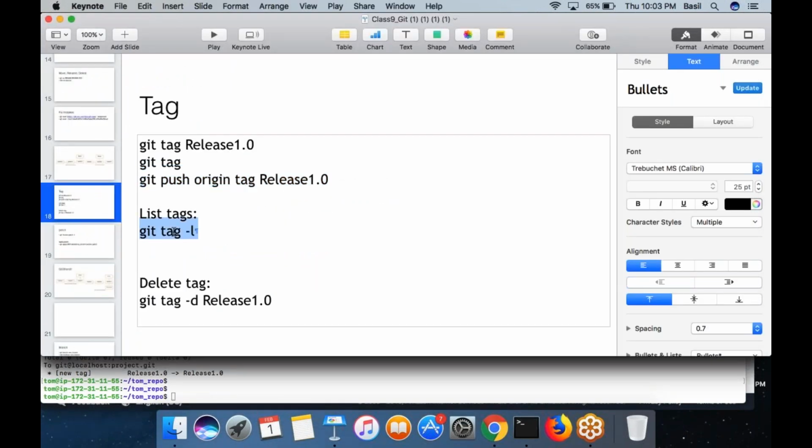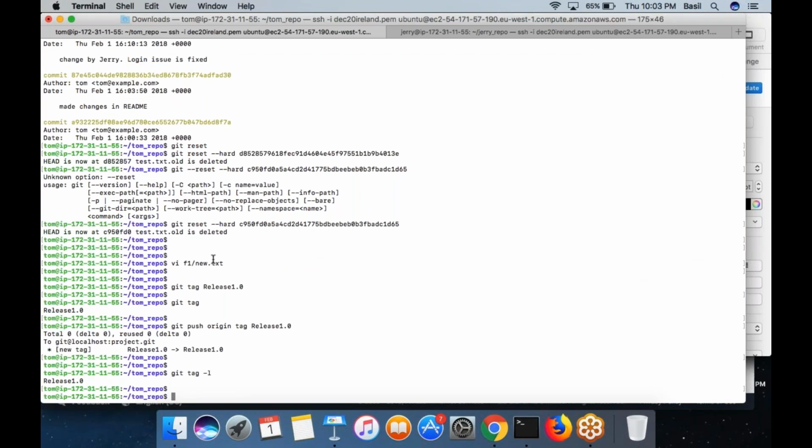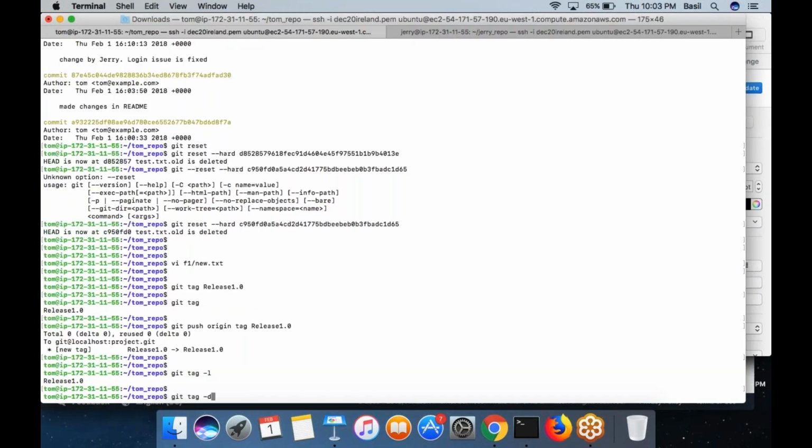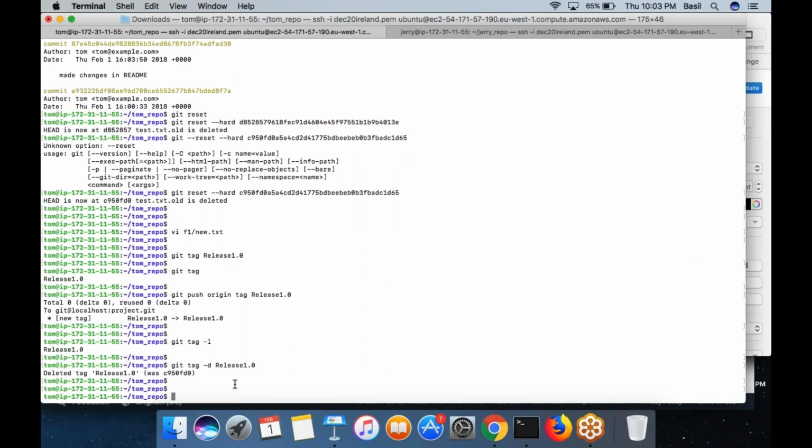Right, at any point of time we can run this command git tag or git tag hyphen l, which would show you the list of tags that you currently have. If you want to delete a tag, you can delete it at any point of time by running this command, git tag hyphen d release.0. Always remember, this is getting deleted inside your local repository. You want to push it, you can push that. Git push origin tag is the command you need to run.